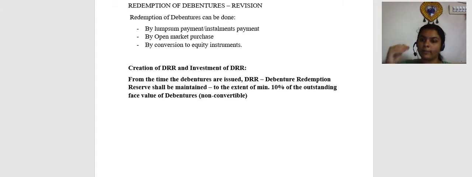So the moment you pass the entry for issue of debentures, from that given financial year ending and going forward, the debenture redemption reserve shall be maintained to the extent of minimum 10% of the face value of debentures outstanding.